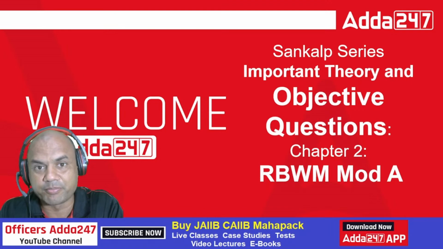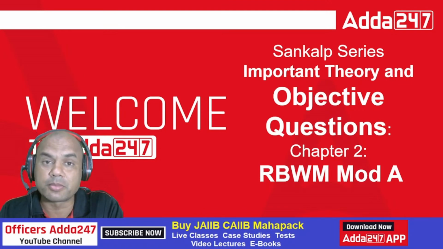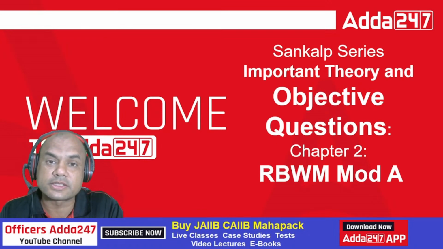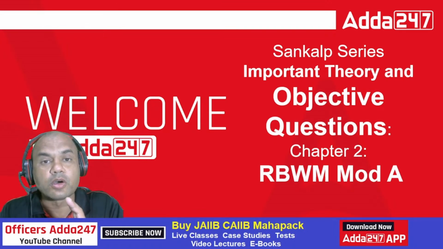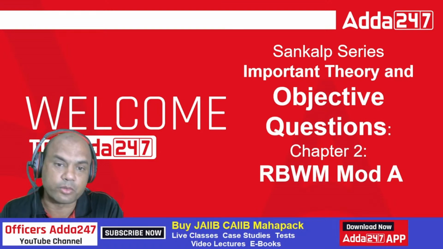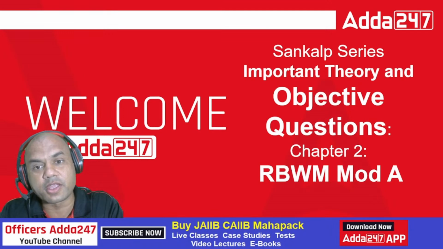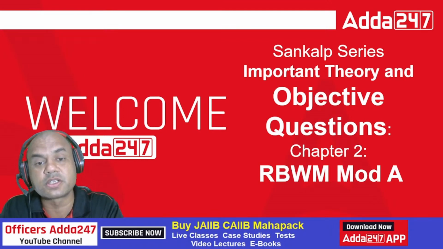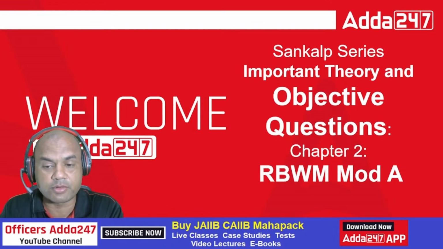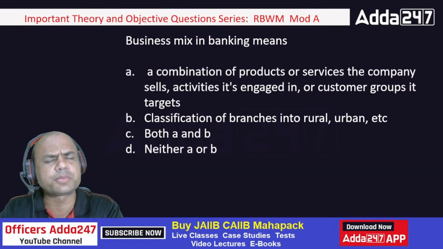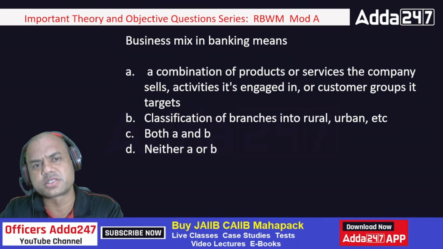For RBWM, up till now, we have covered chapter number 1, important theory and objective questions. Earlier, last Saturday, I covered some part of the objective questions for chapter 2. So today we'll be covering chapter number 2 again, but the remaining objective questions, the difficult ones. Follow this series till the end, everyone. Let's start with the objective questions, only objective questions.